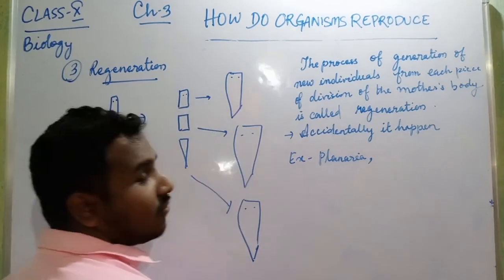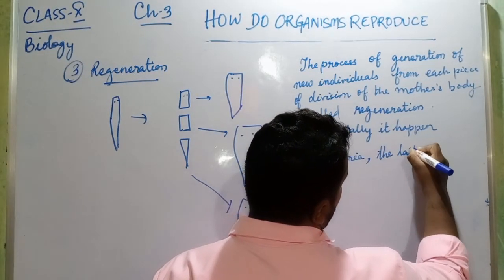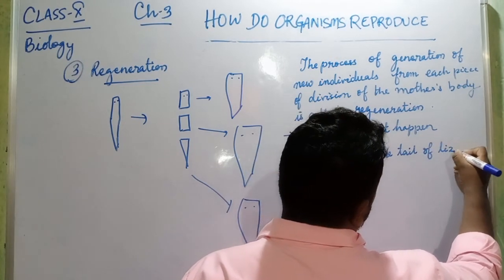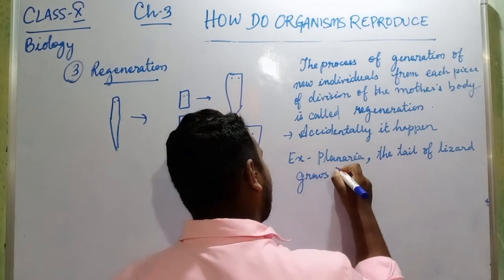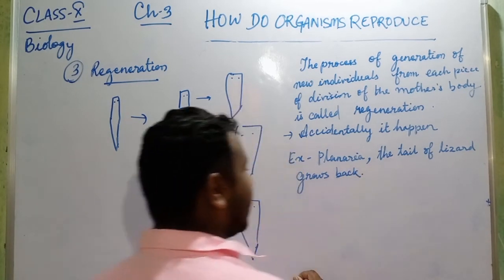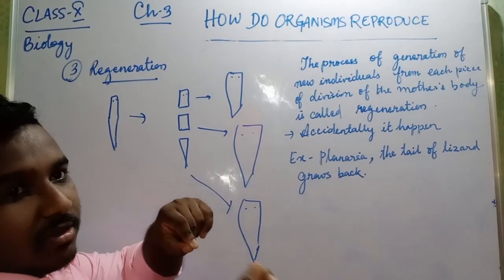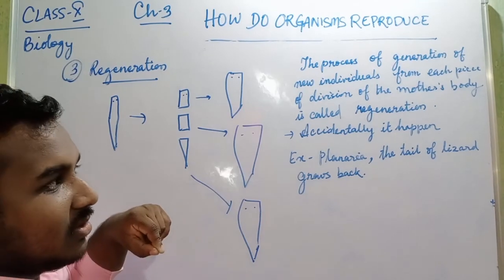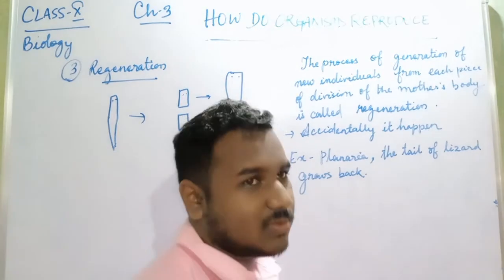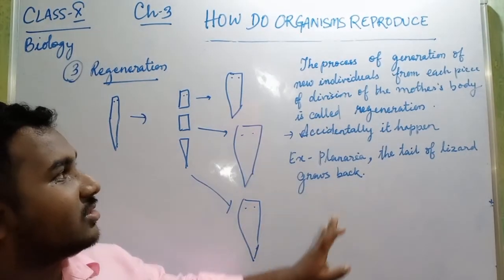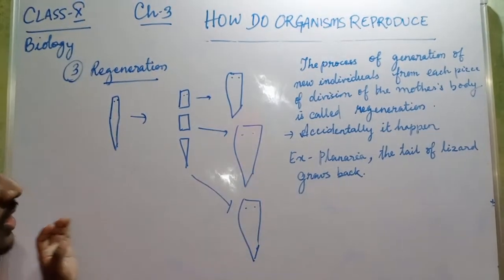And what else? The tail of a lizard grows back. Only the tail will grow back. It means if the tail is cut from the lizard's body, then after some days a new tail will come out. But the tail will not grow into a new lizard. That is not possible. Only the tail comes out. So this process is called regeneration. Understood?